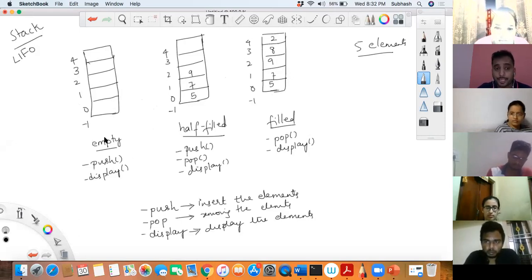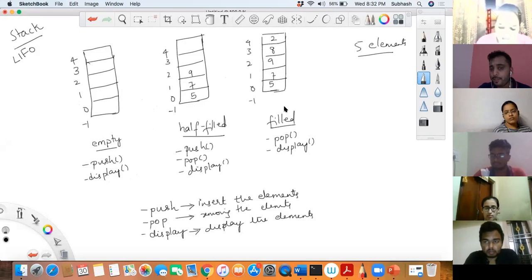You know that when the stack is empty, you cannot do a pop. You can only do a push and a display. When you're doing a display, you must say the stack is empty, or nothing is there, or you can display an empty stack like that. When it is half filled, you can do push, pop, and display. And if it is filled, you cannot do a push because it's already filled. You must say I'll not be able to do a push, and the only operations possible are pop and display. Is that okay till here?